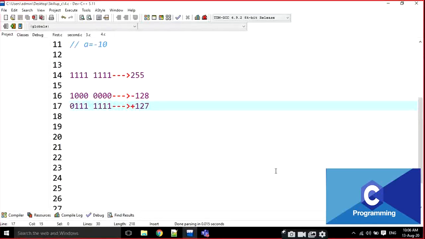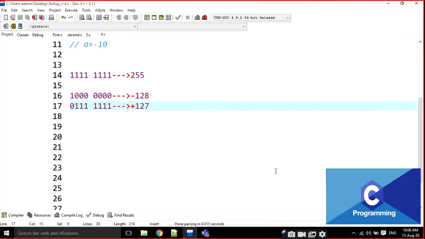If it is a signed integer, what is the range? I'm going to take from minus 128 to plus 127 only. I can represent with 8-bit representation. Do you know what is the size of integer? Can you tell me the range of integer when you studied in the textbook? Minus 32768 to 32767.